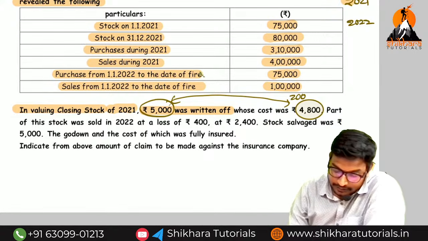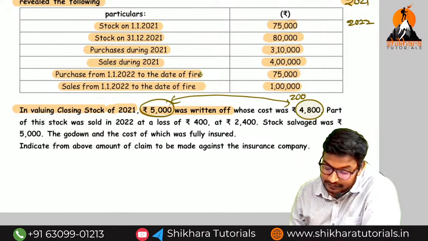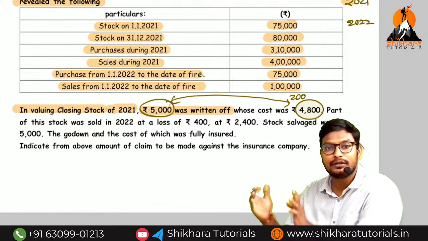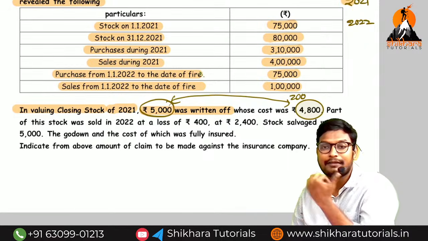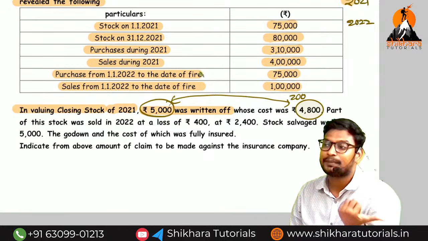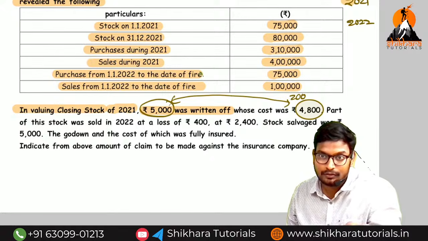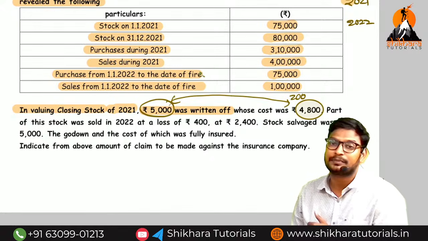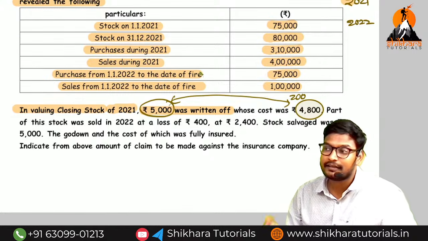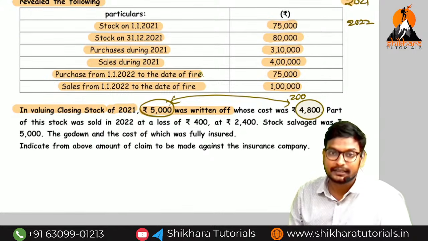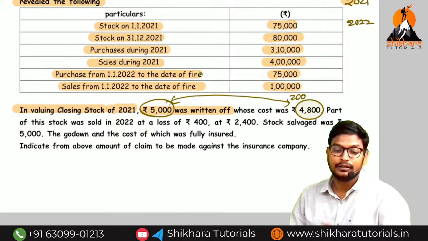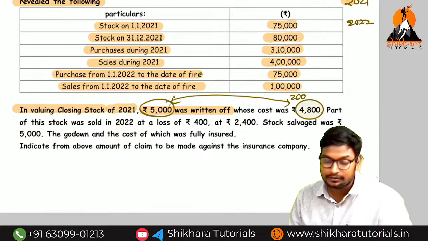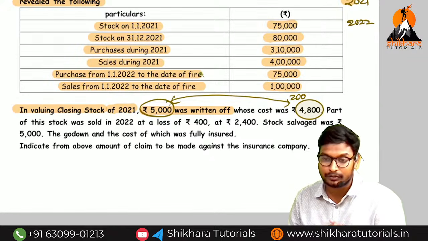Okay, na guys. So next one. Sir, that means, sir, closing stock 500. So we have made the adjustment related to the closing stock. Where are they available more? They are available in the purchase of the previous year. So in the purchase of the previous year, what abnormal item is presented, 4,800 or 5,000? 4,800. So during the previous year purchase, how much we need to reduce? 4,800. Guys, you should not mug up the point, amma.